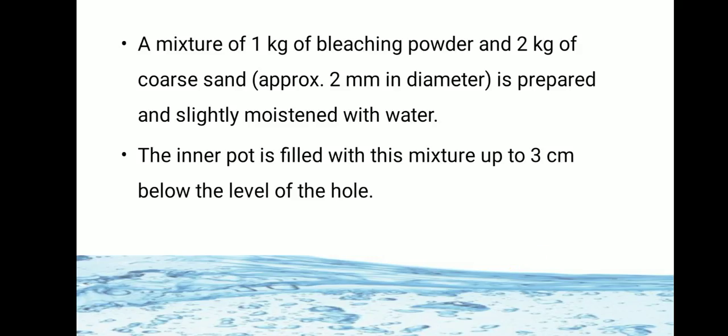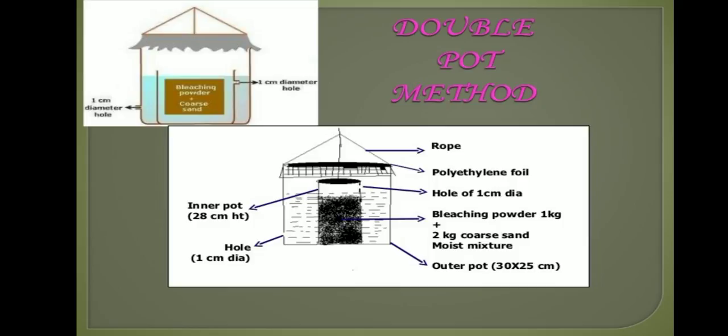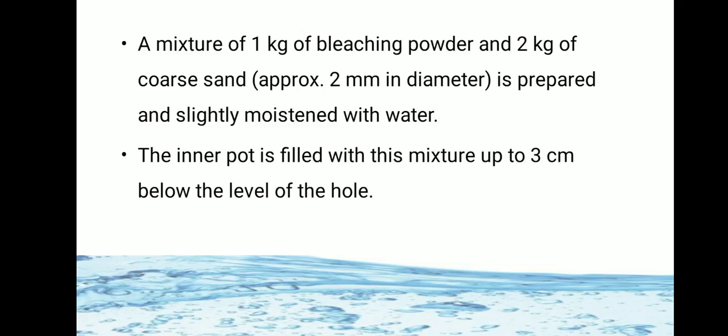A mixture of bleaching powder and 2 kg of coarse sand is prepared and slightly moistened with water, and this mixture is kept in the inner pot up to 3 cm below the level of the hole. You can see in the image the bleaching powder plus coarse sand which is kept in the inner pot.